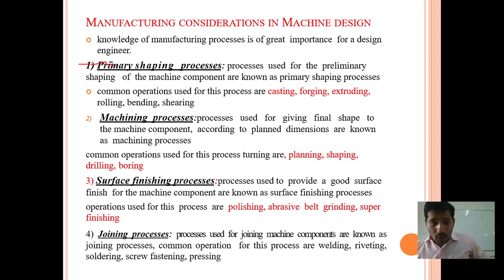So whatever dimension you are given, as per the dimension we have to cut the workpiece and give the desired shape, whatever we want.